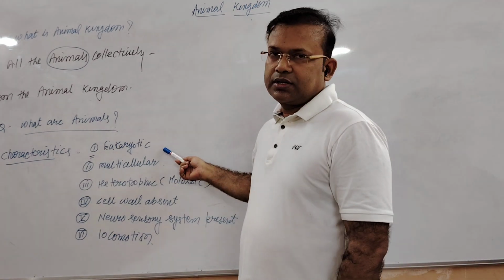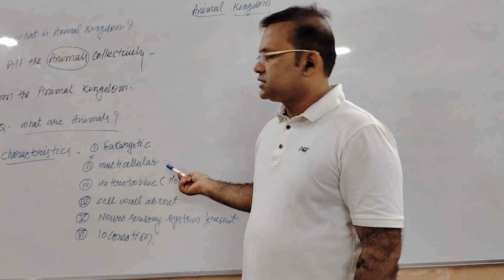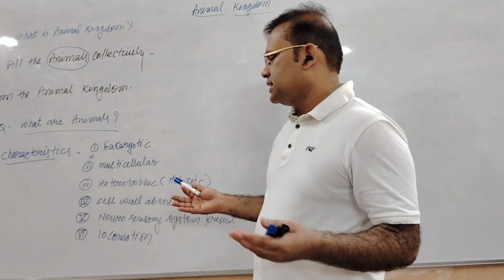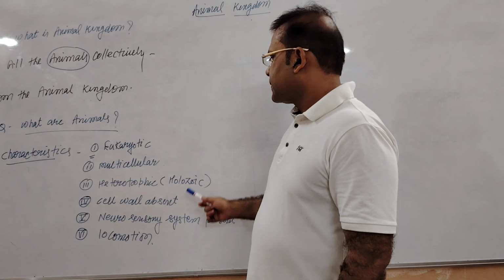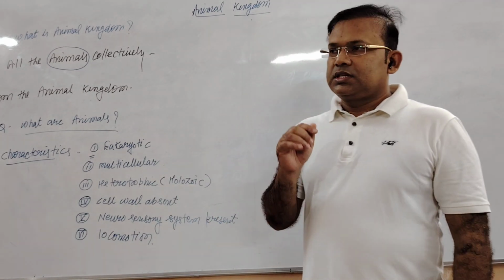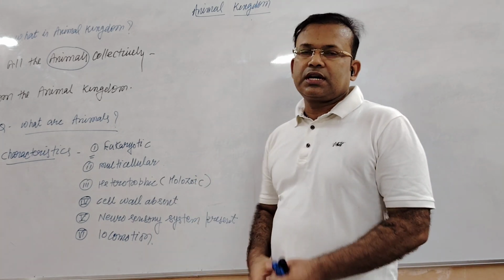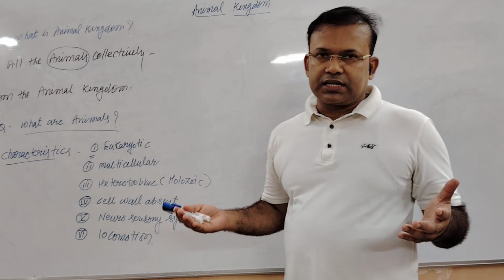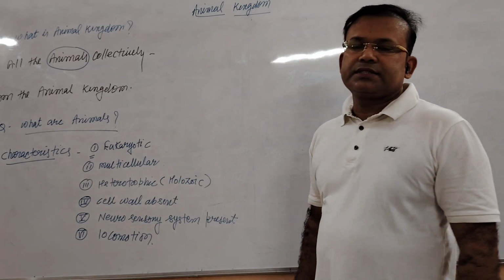Animals are eukaryotic because they are made up of eukaryotic cells. Animals are multicellular because they are made up of so many cells. Every animal is made up of many cells, either tiny in size or large in size. Heterotrophic, holozoic mode of nutrition: in the heterotrophic mode of nutrition, the organism obtains its food from other organisms. The organism is unable to prepare its own food, like the plants. So, animals directly or indirectly obtain food from the plants. But the heterotrophic mode of nutrition here is holozoic.